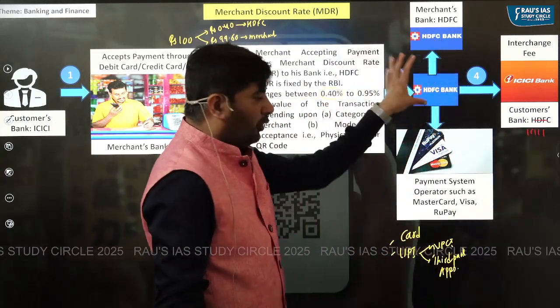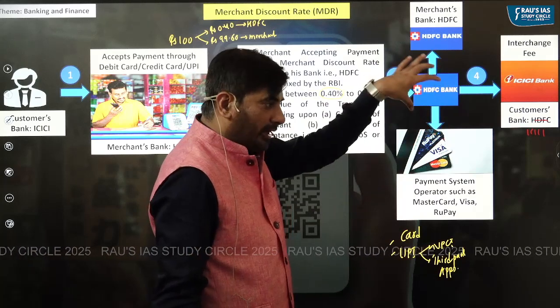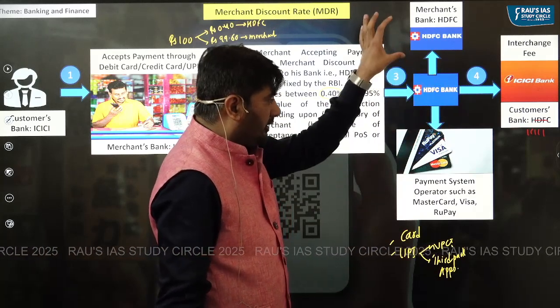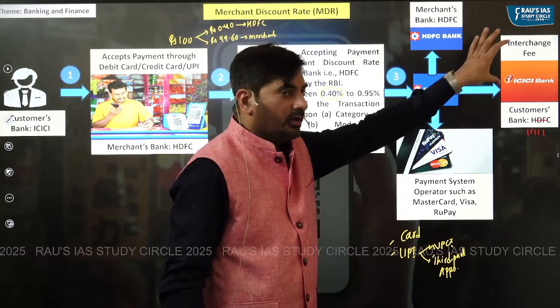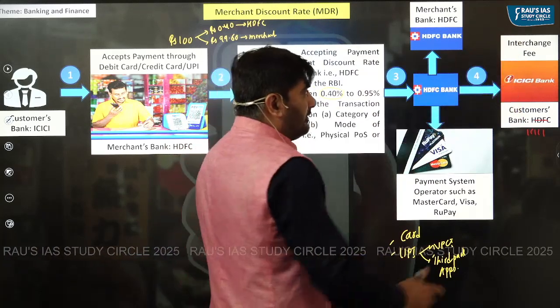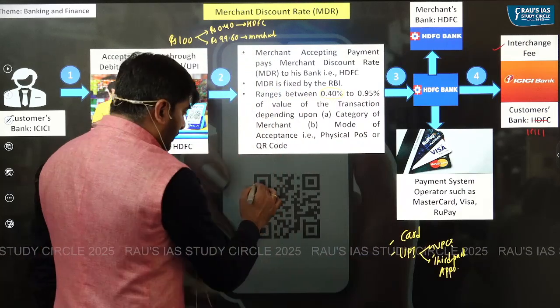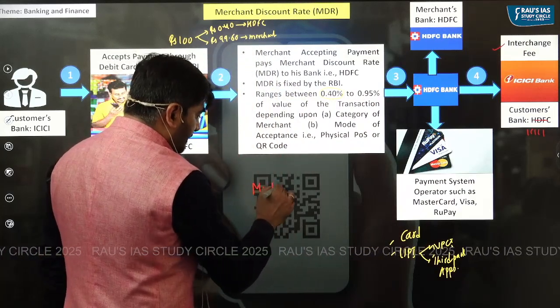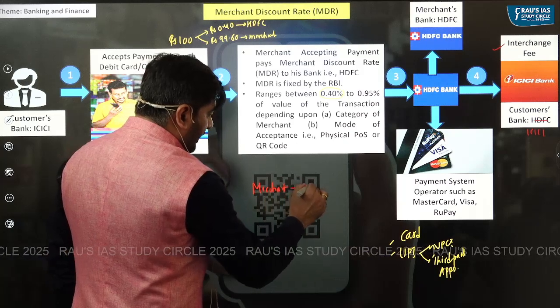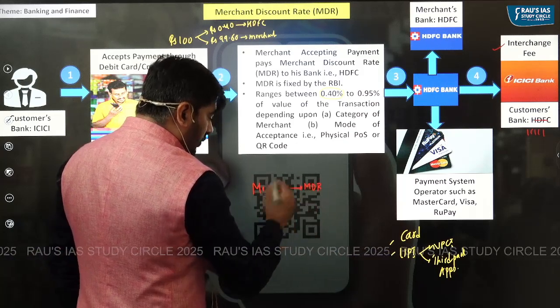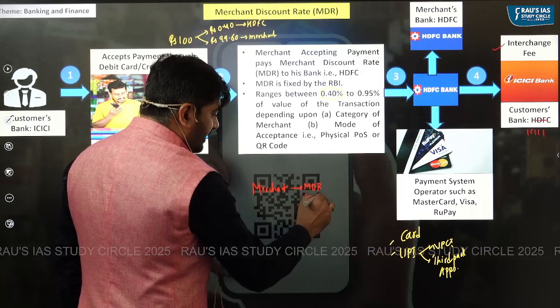And this proportion of MDR, this part of MDR which the merchant bank pays to the customer's bank, that is called the interchange fee. So it's like saying the merchant will pay MDR to the merchant bank, in this case HDFC.